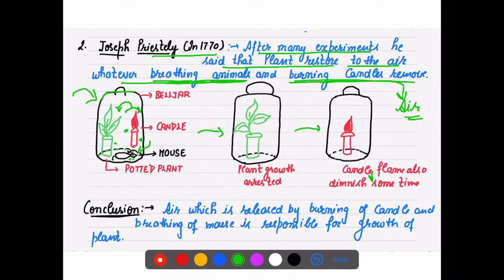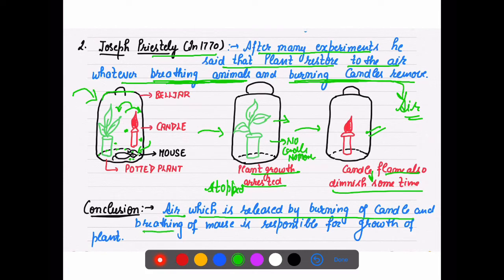Then he put the potted plant in a bell jar, no candle and no mouse. He observed that the plant growth stopped, it was arrested, when the plant was alone in the bell jar. He did the same for the candle, and the candle flame also diminished after some time. So he concluded that